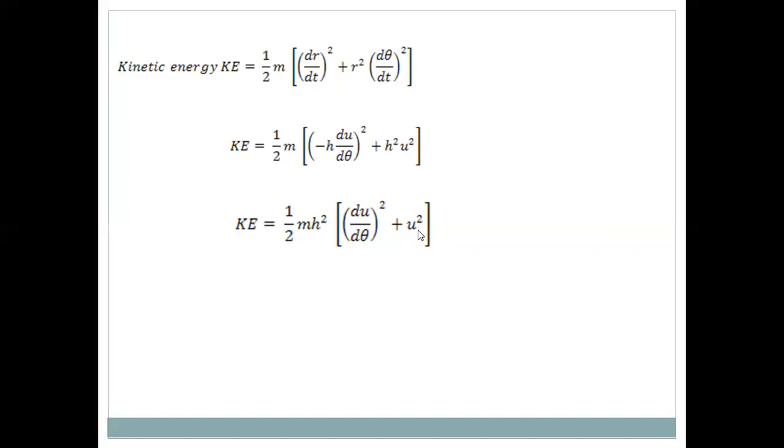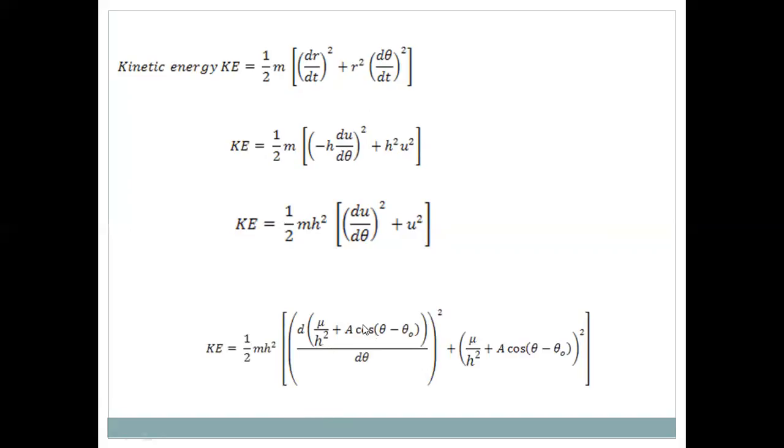But we know the value of u. The u value is μ/h² + A cos(θ − θ₀). When this u value is substituted into the equation, the kinetic energy KE is equal to ½ m h² [(du/dθ)² + u²], where du/dθ is the derivative of μ/h² + A cos(θ − θ₀), and u is μ/h² + A cos(θ − θ₀), whole squared.